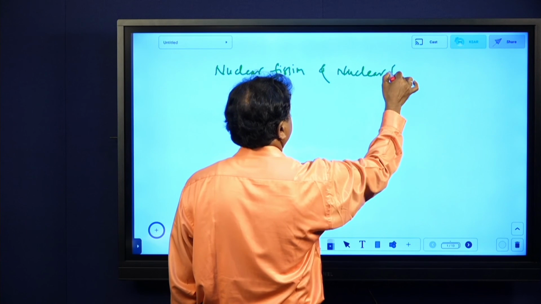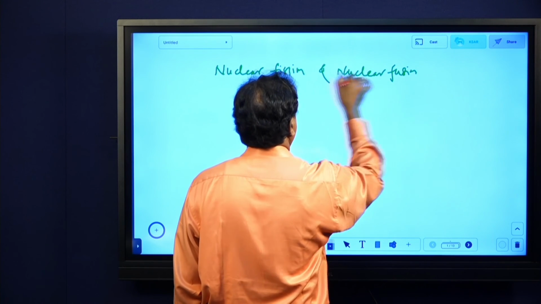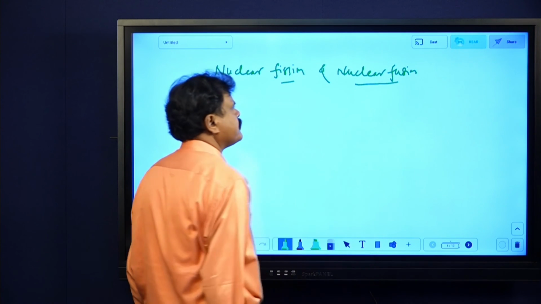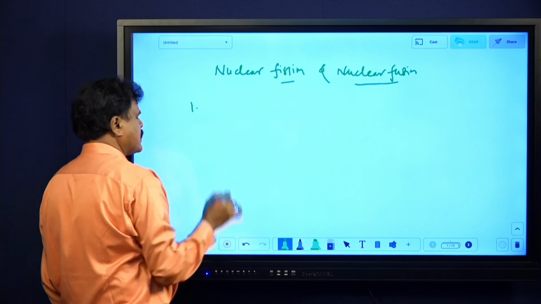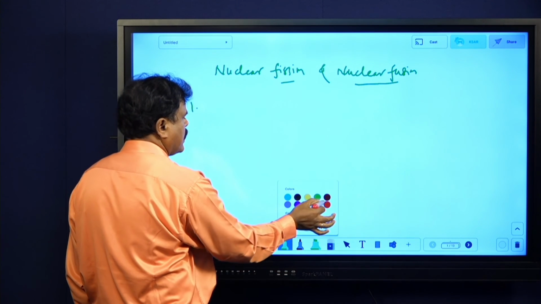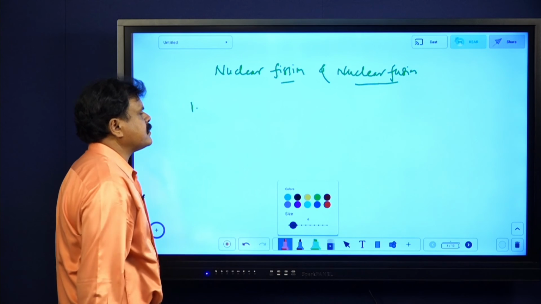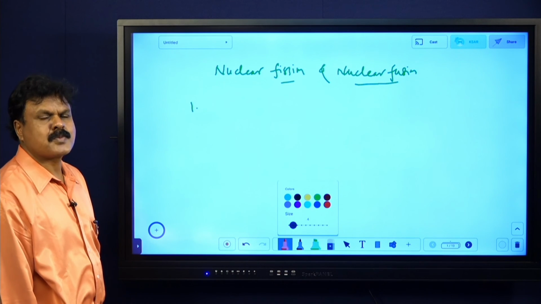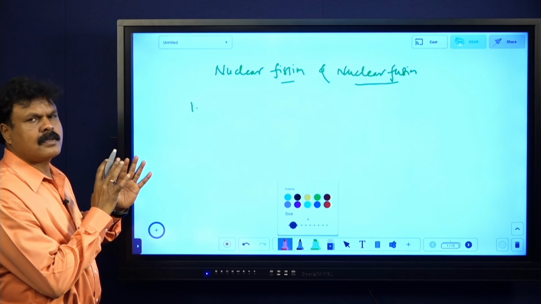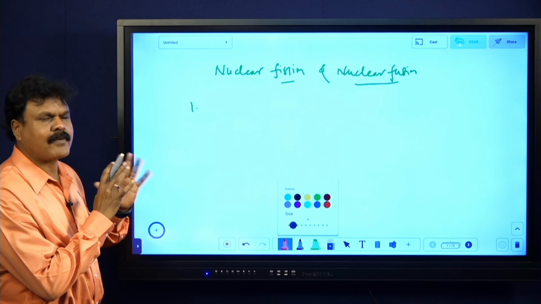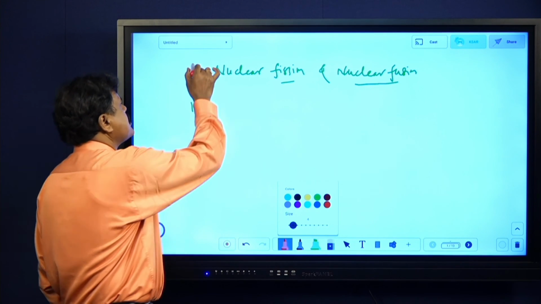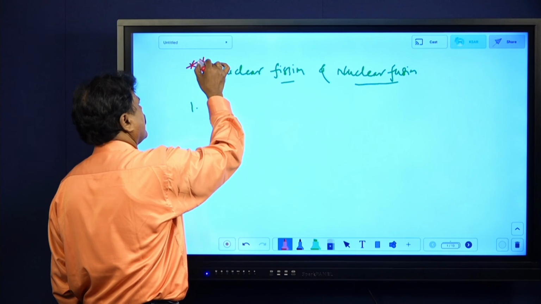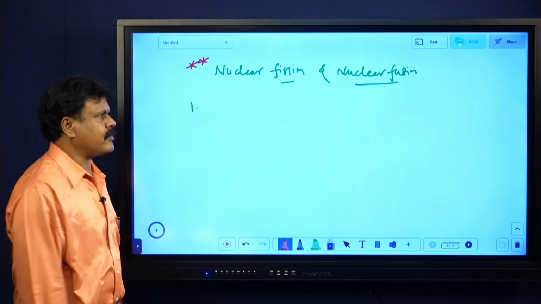Nuclear fission is a process in which a heavy nucleus splits up into two or more lighter nuclei of comparable masses. That is the definition you have to write. I am telling you this is most important.